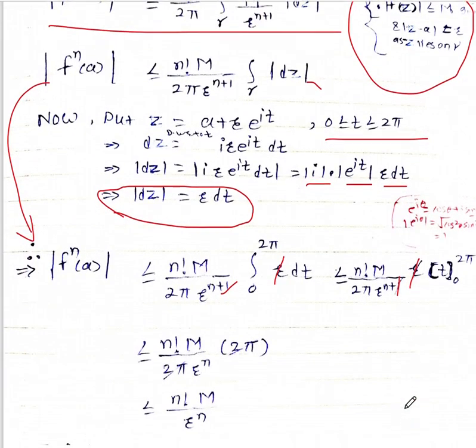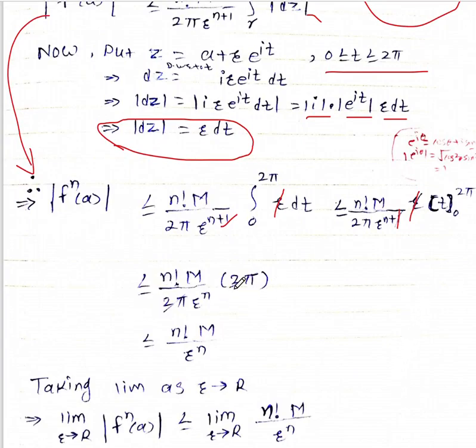So, less than or equal to, which implies less than or equal to n factorial M upon 2π r to the power n as it is, and the upper limit minus lower limit, that is 2π. Here this 2π and this 2π will get cancelled. So only n factorial M upon small r raised to power n remains. So we have proved this for the closed circle.